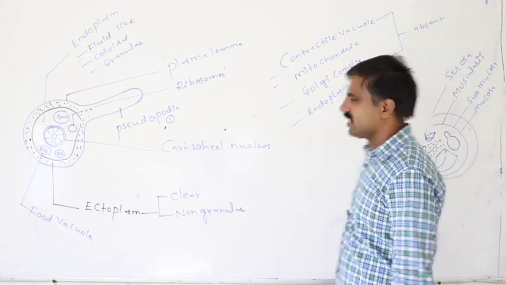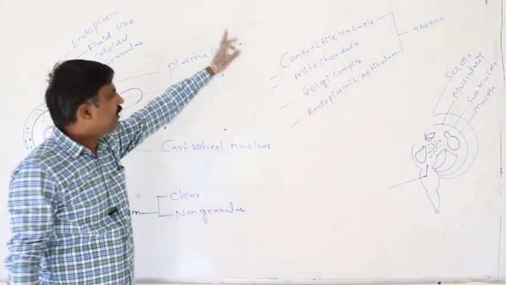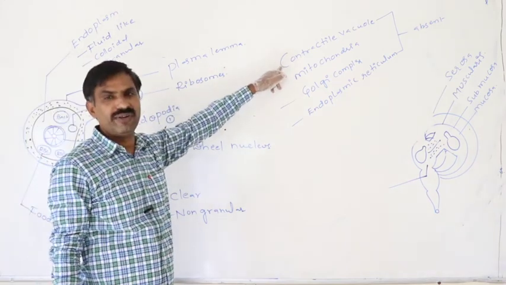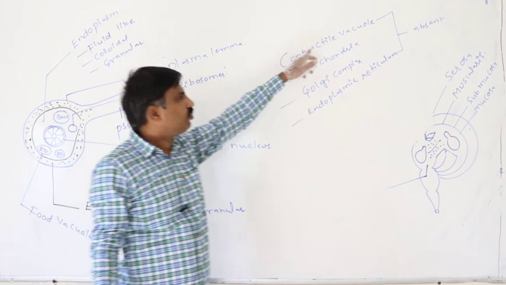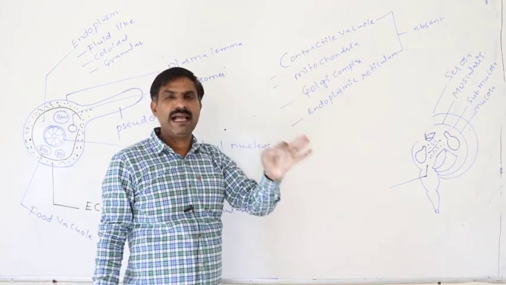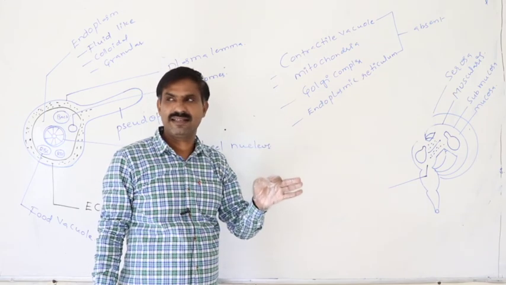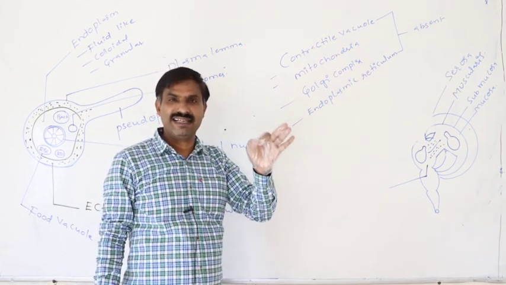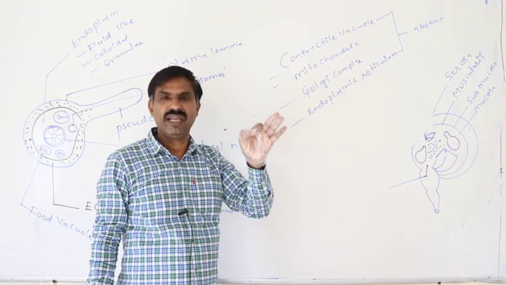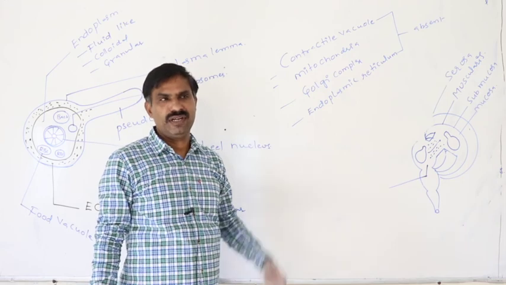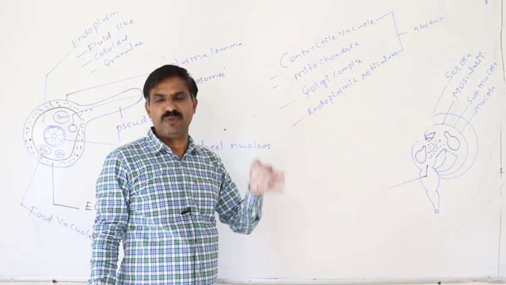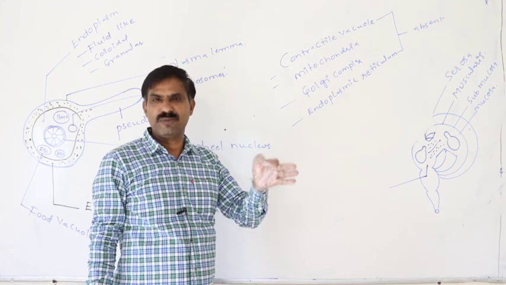These are absent in the trophozoite of Entamoeba histolytica. What is the use of the contractile vacuole in protozoa? It acts as a kidney, useful to maintain a constant water level in the protozoan body. In our body, kidneys maintain the constant water level, but in protozoa kidneys are not there.